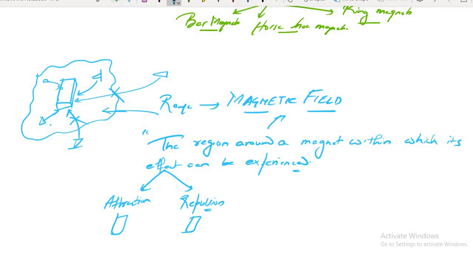Sir, magnetic field is the region around a magnet within which its effect can be experienced. Remember this term. The effect may be attractive in nature or repulsive in nature. That is called magnetic field.